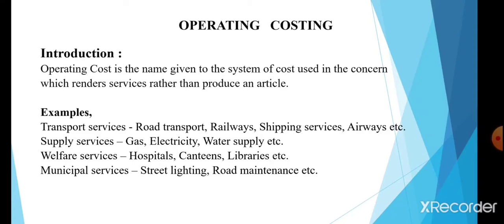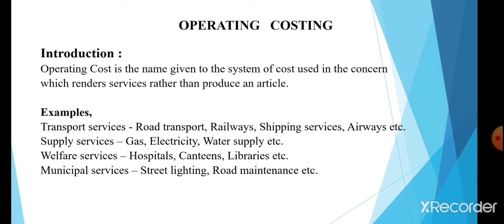Services may be performed internally and externally. Services are termed as internal when they have to be performed on an interdepartmental basis in the factory itself, for example, powerhouse services, canteen services, etc. Services are termed as external when they are to be rendered to outside parties. Public utility services like transport, water supply, electricity supply, hospitals are the best examples for service costing.